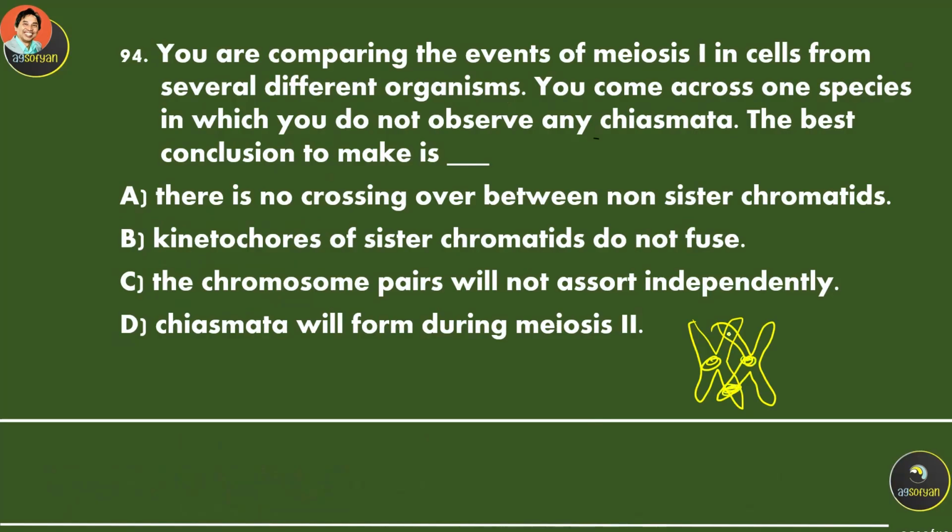The crossing over only happens between non-sister chromatids. It will not happen between sister chromatids. So this is sister, this is non-sister. So there is no crossing over between sister.